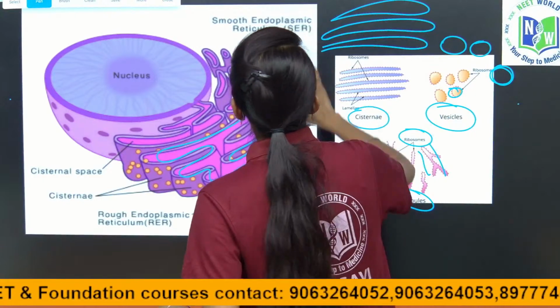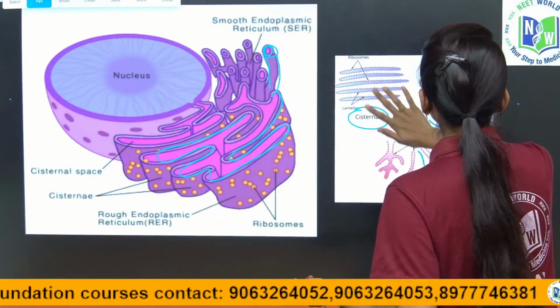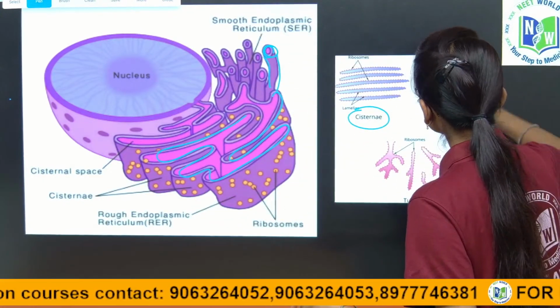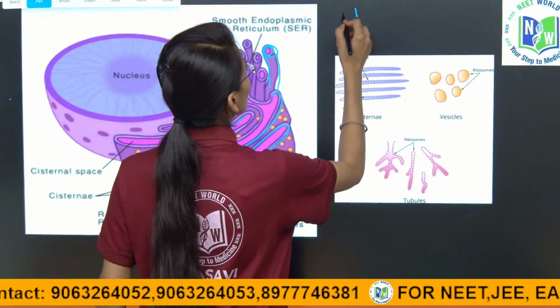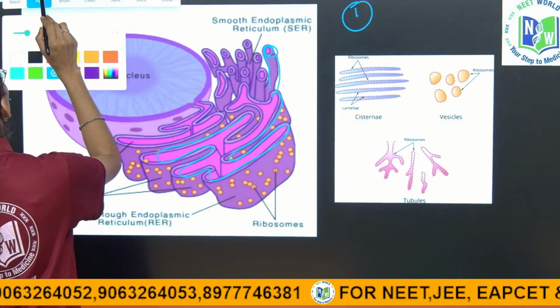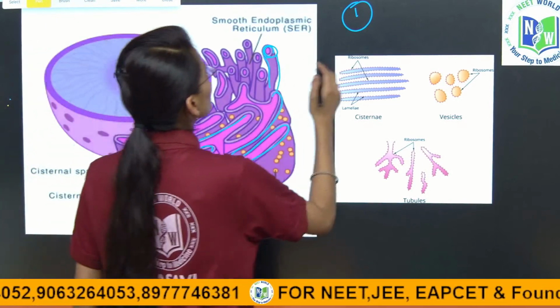Now the endoplasmic reticulum is divided into two types. One is rough endoplasmic reticulum and the next one is smooth endoplasmic reticulum.